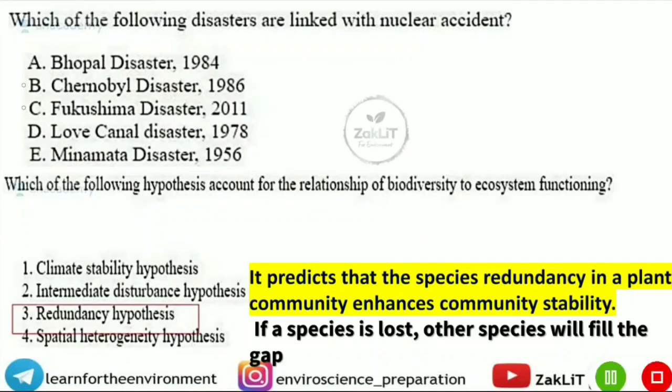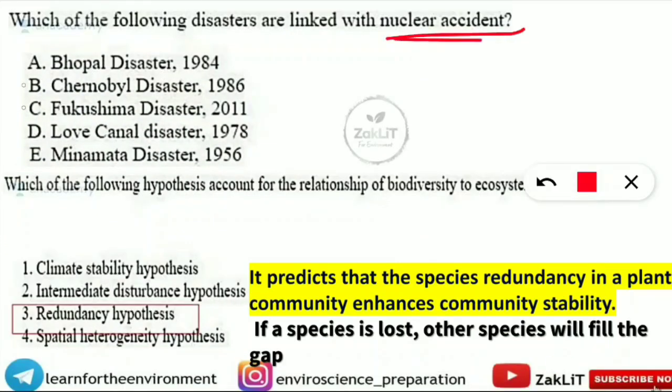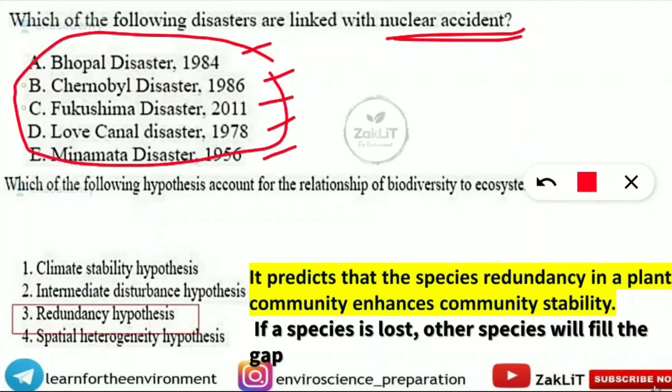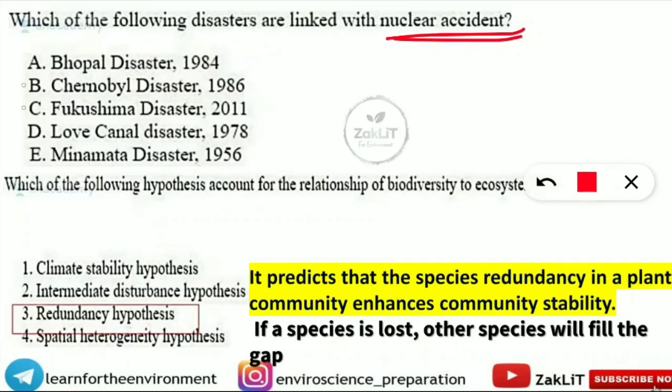Which of the following disasters are linked with the nuclear accident? So options are Bhopal disaster in 1984, Chernobyl disaster in 1986, Fukushima disaster in 2011, Love Canal disaster in 1978, Minamata disaster in 1956. So from the options itself, you can note down the important notes because they are giving the disaster along with the year. So note down Bhopal tragedy in 1984, Chernobyl 1986, Fukushima 2011, Love Canal 1978, Minamata 1956. So like this also you can prepare the notes smartly. So here we will know the answer of this question.